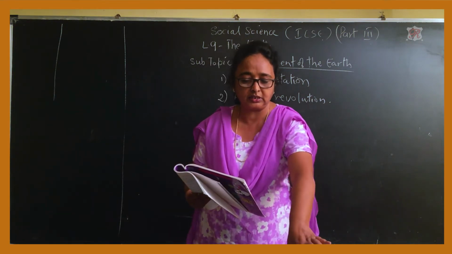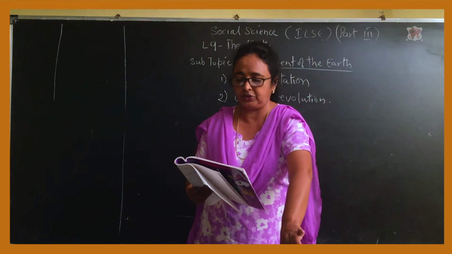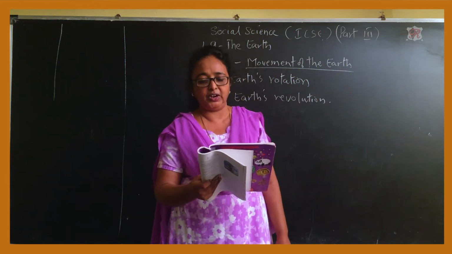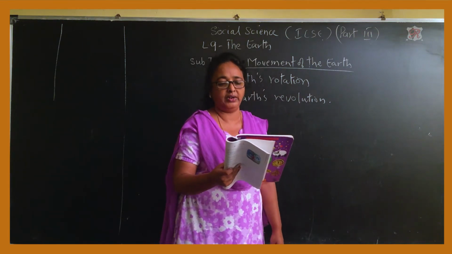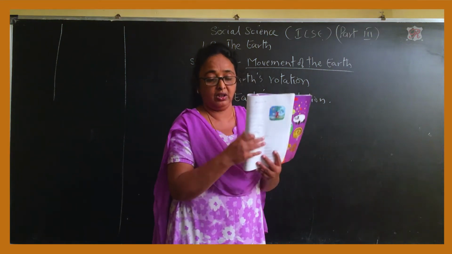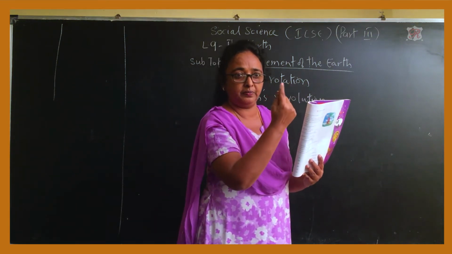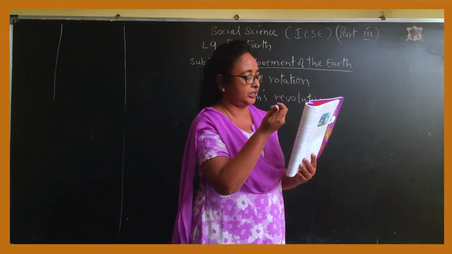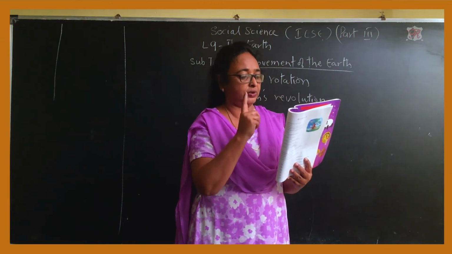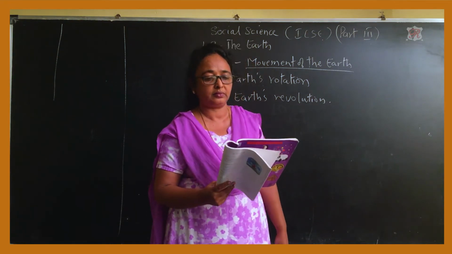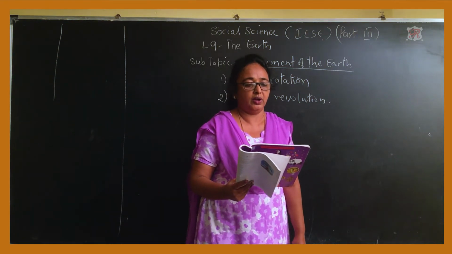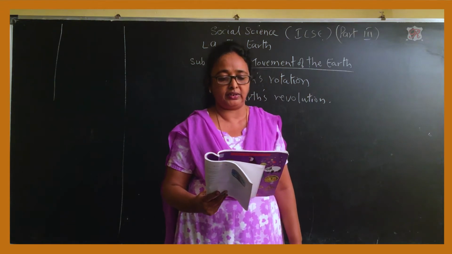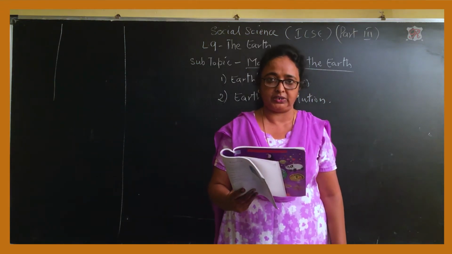So this is called rotation when the earth is moving. See, this is the movement. This is called rotation. The earth takes 24 hours or 1 day to complete one rotation, this way, like this. Now we have day and night because of the earth rotation.